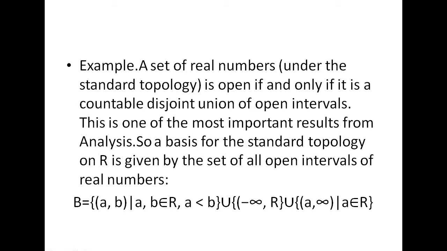Here is a simple example: how can you define the basis for the standard topology on R? We already know the basis script B. In the standard topology on R, we define the basis script B by the set of all open intervals of real numbers. That is, script B equals the open intervals (a, b) such that a, b belong to R and a is less than b, union (minus infinity, a), union (a, infinity), such that a belongs to R.